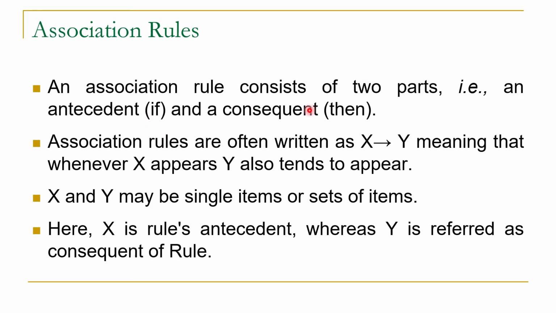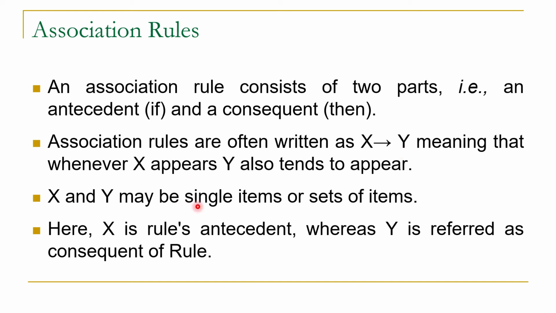An association rule consists of two parts. One is the antecedent and the other is the consequent. The antecedent is considered the if part, while the consequent is considered the then part. Association rules are often written as X to Y. Here it means that whenever X appears, Y also tends to appear. It means if X appears in the transaction, then Y will also appear in the transaction.